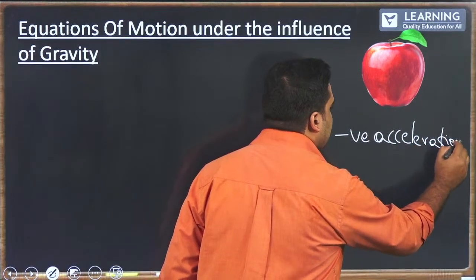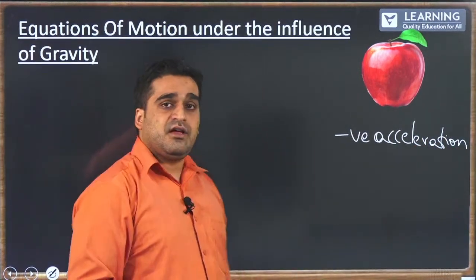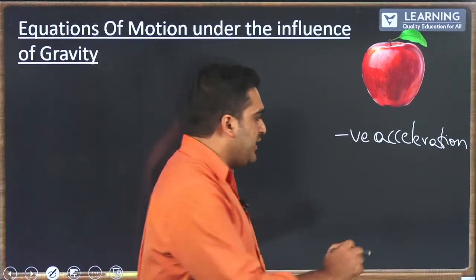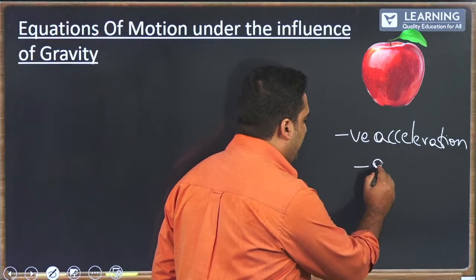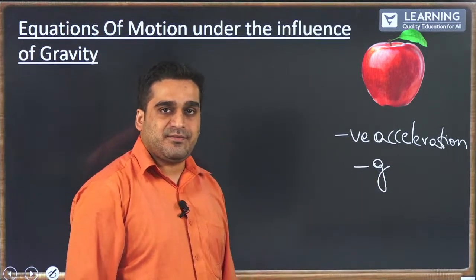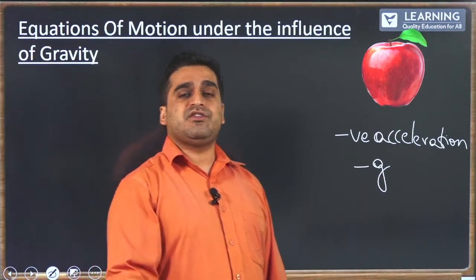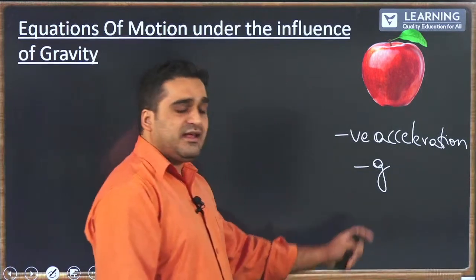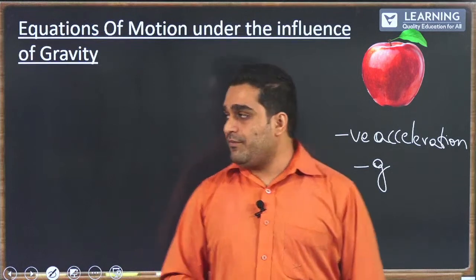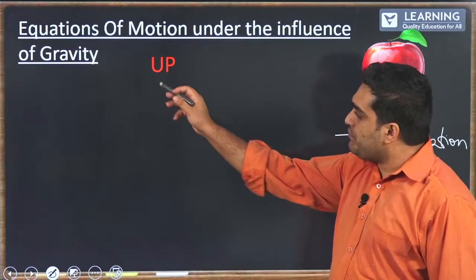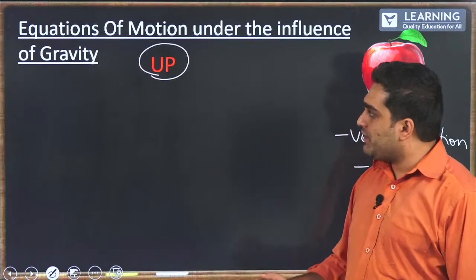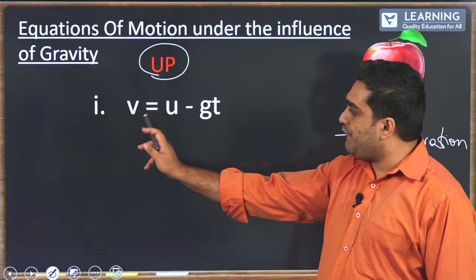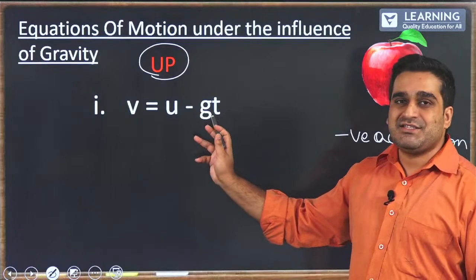So, since it has a negative acceleration, g, which is acceleration due to gravity, will be negative. So, you have negative g. Now, for the equation of motion, we have to replace that a with negative g. Therefore, now moving on, for an object that is projected upward, that is thrown up vertically, first we have v equals u minus gt.